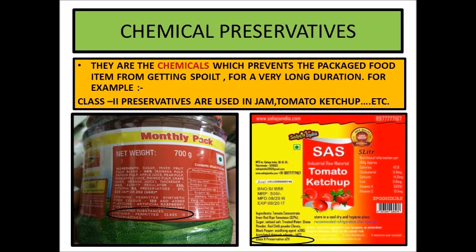In tomato ketchup, it's written class 2 preservative E211. So these class 2 preservatives are a type of preservatives used in many of the edible food items in our day-to-day life. These preservatives increase the shelf life of the food item, prevent it from getting spoiled, and these food items are enjoyed for a very long duration.